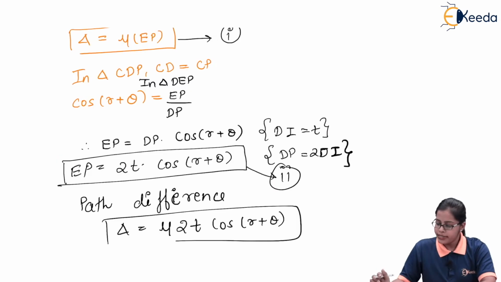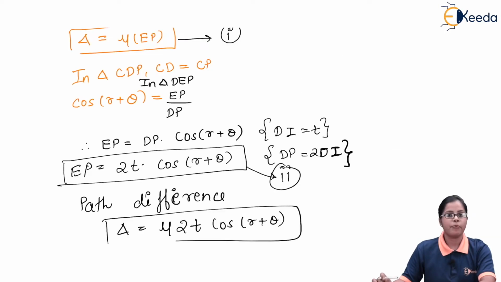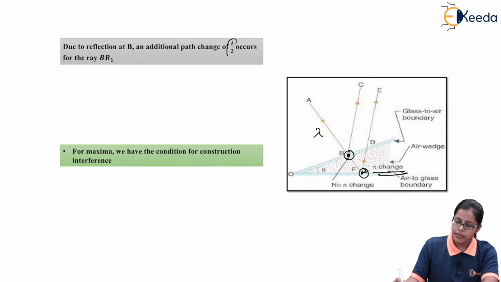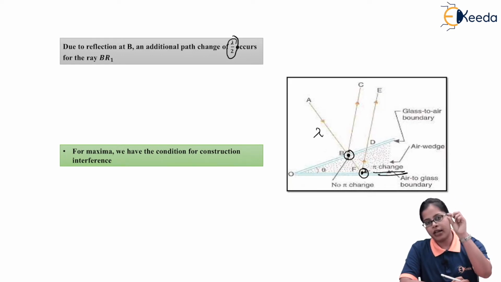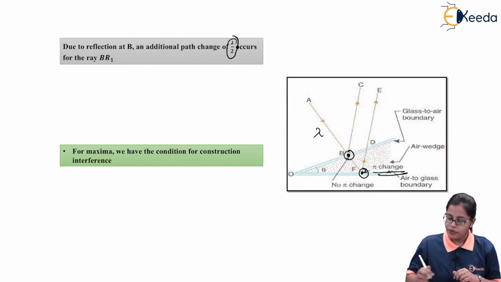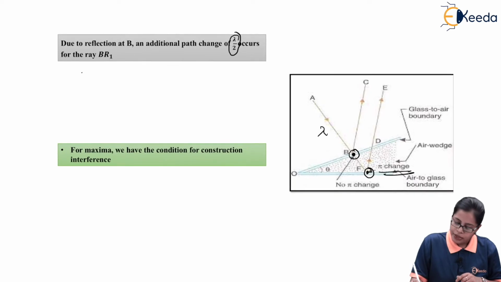For our case, for the ray BR1, the reflection occurs at point B, and at point B we have an additional path difference of lambda by 2, and we have already calculated the path difference analytically.